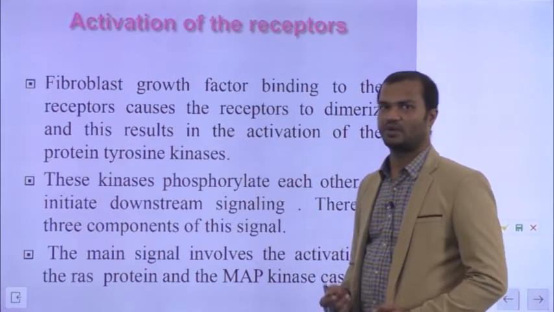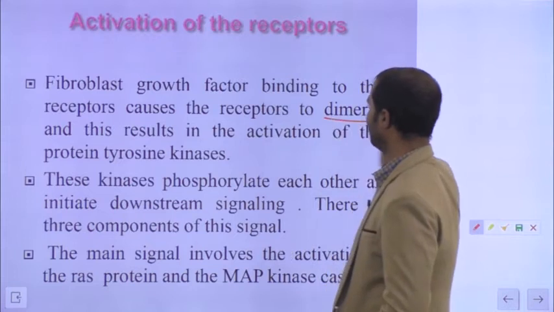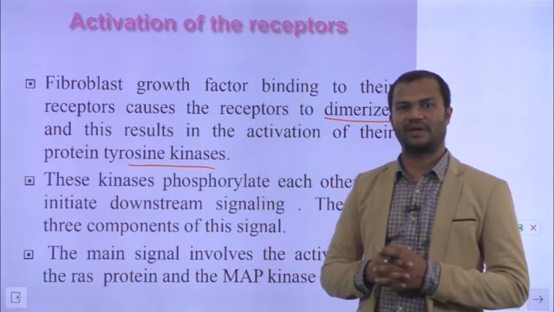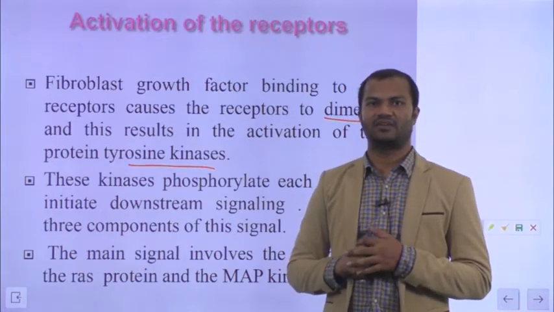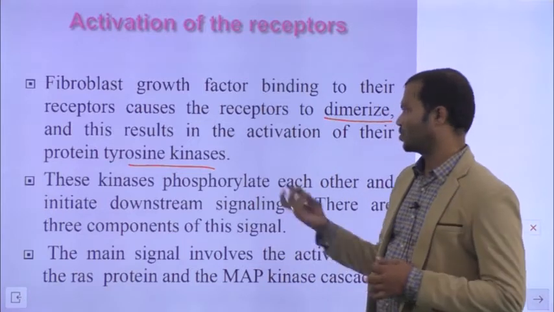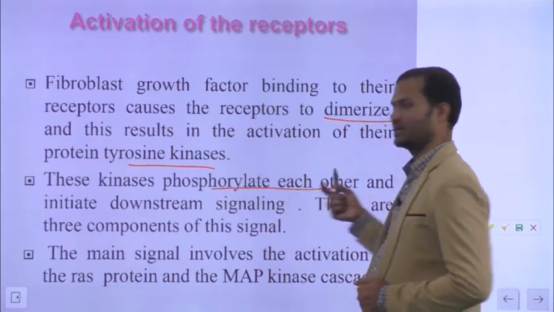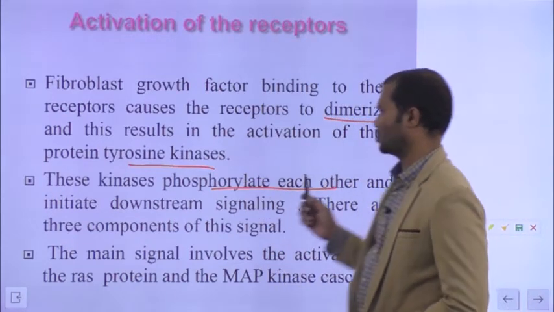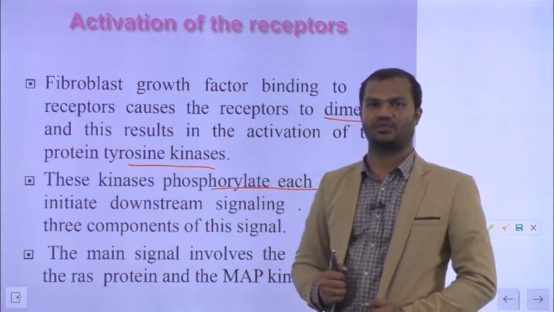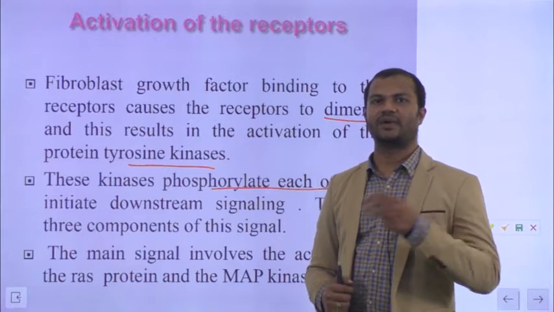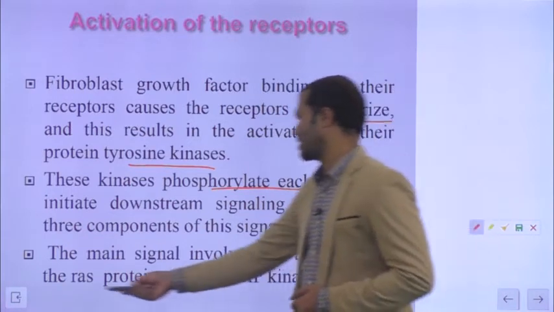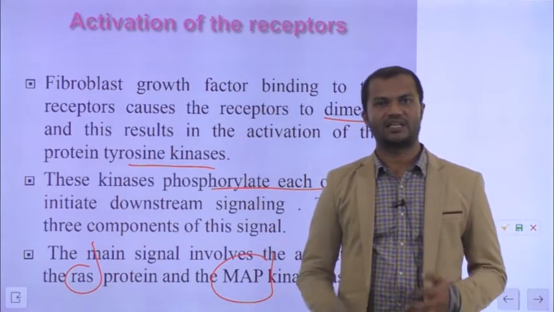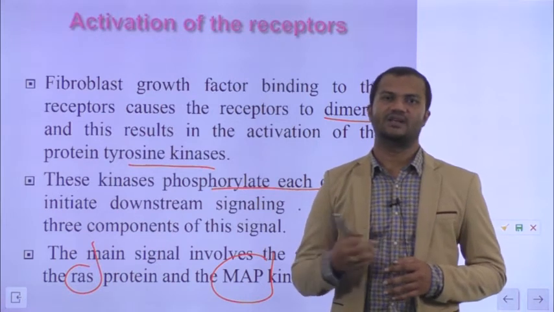Binding of a ligand to the fibroblast growth factor receptor will lead to dimerization and activation of receptor tyrosine kinase activity. Once the ligand binds, it activates the enzymatic activity of the receptor tyrosine kinase. Again they phosphorylate each other. Each receptor phosphorylates the other partner. And so three things can happen. When fibroblast growth factor binds to a receptor, it can operate at three levels. First, as we have seen in one example, it can activate the RAS-MAP kinase pathway, which is mostly involved in cell proliferation.